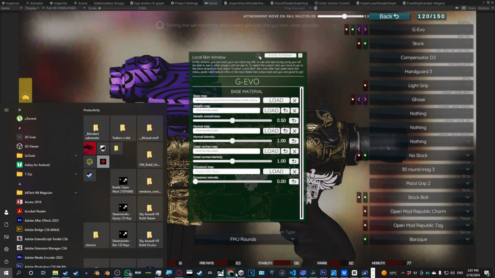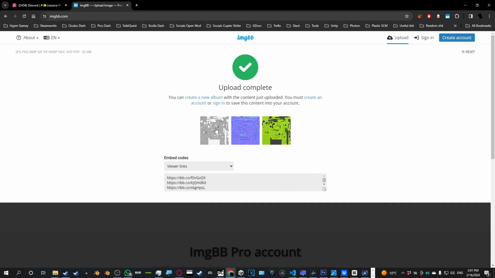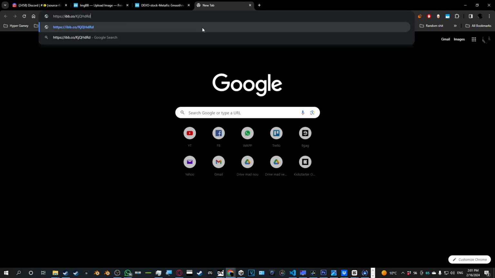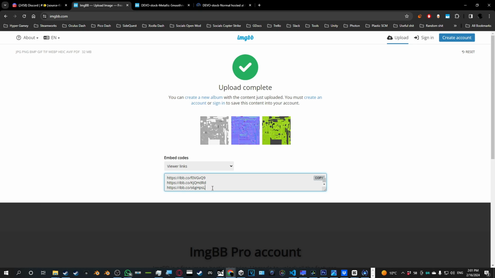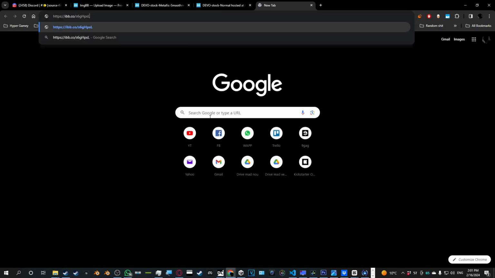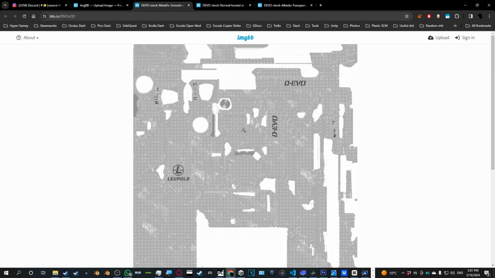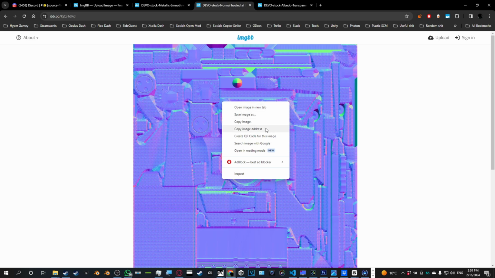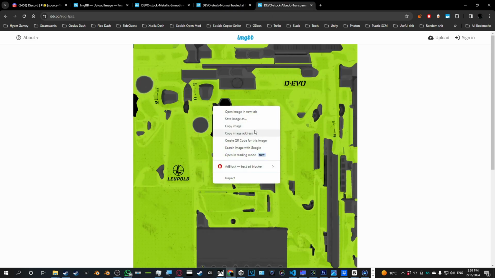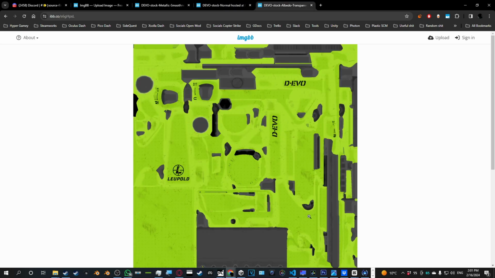Now let's open those. This. Now copy image address. This is the metallic. Copy image address. Copy image address.